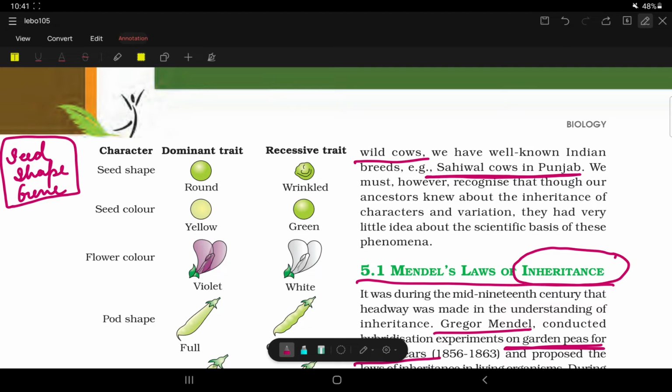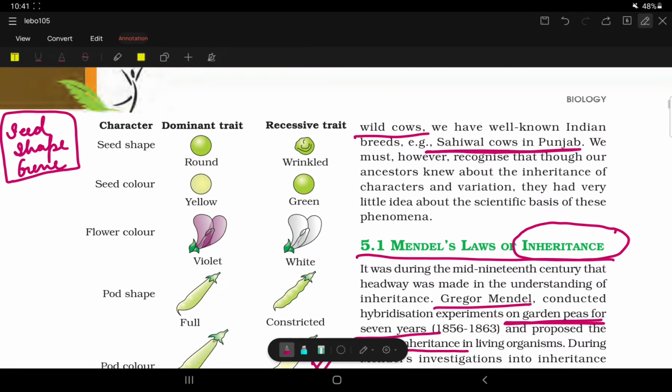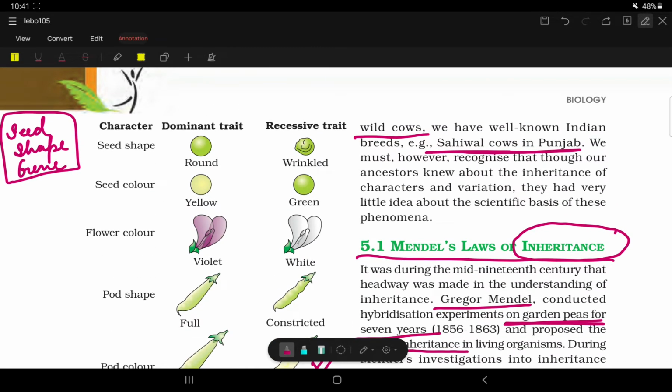So Mendel took seven characters for performing his experiment. So what are these seven characters?